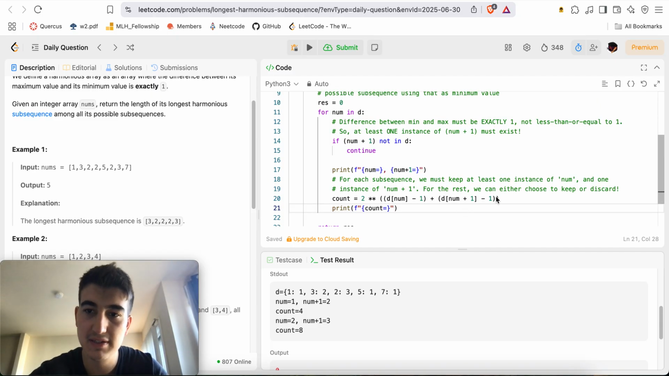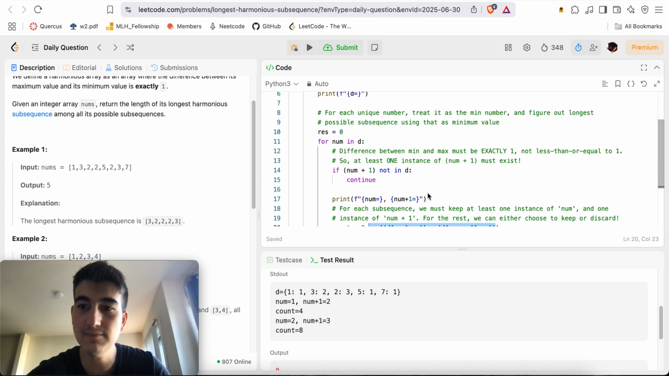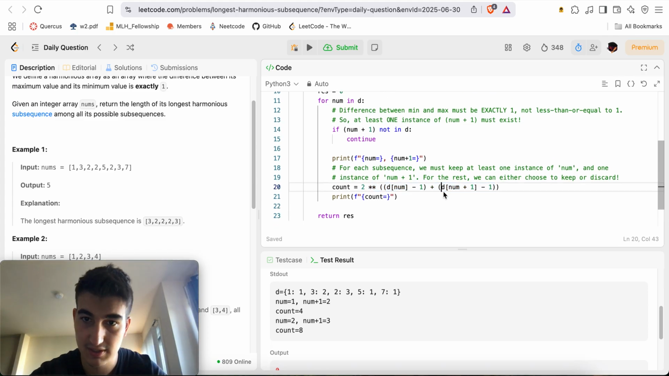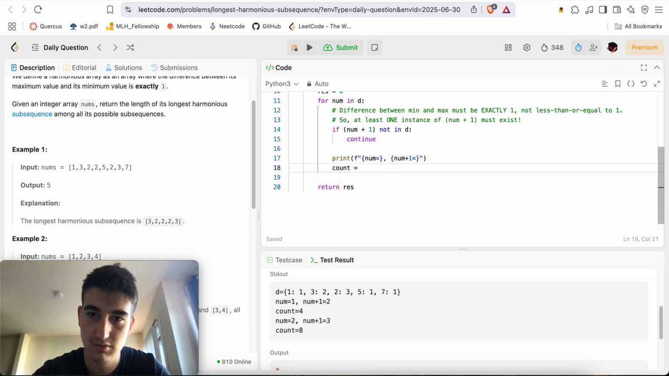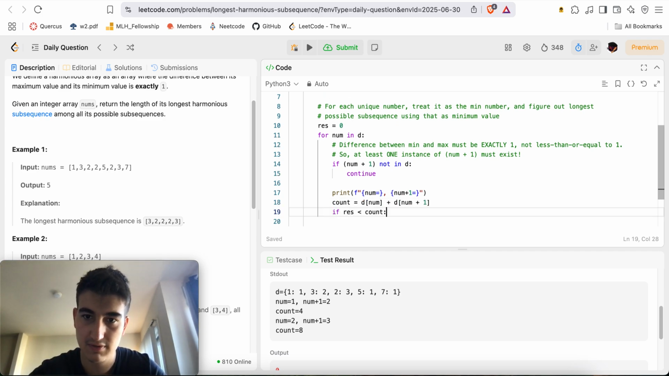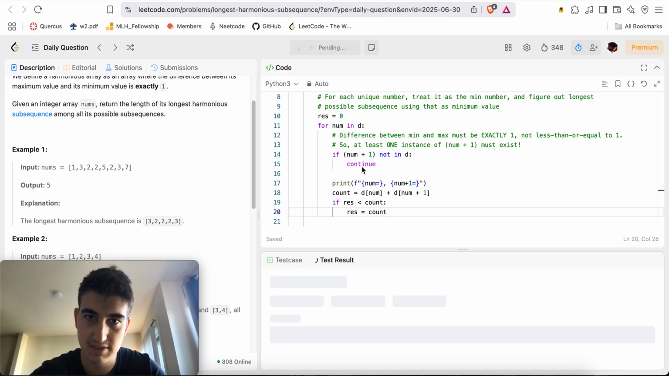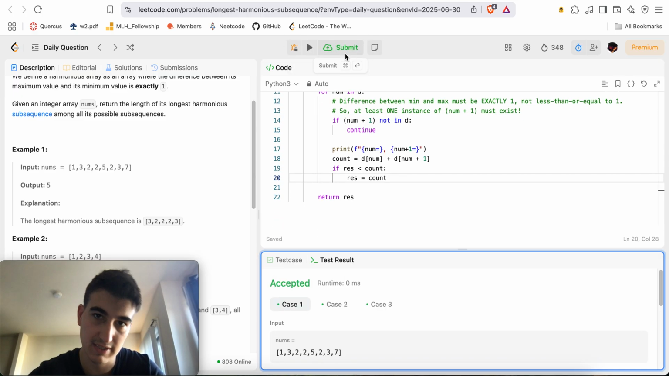Oh yeah, now because it's not about that, you're going to want to keep as much as you can. You're not going to delete every other number in the subsequence. So this will just be count is equal to d of num plus d of num plus 1. If res less than count, res equals count, right? Basically something like this. That's kind of the point. Yeah, accept it, and let's submit.